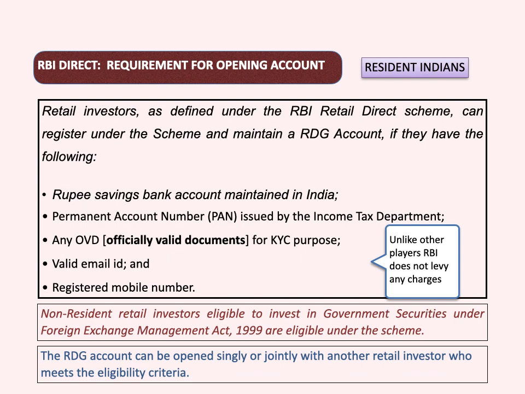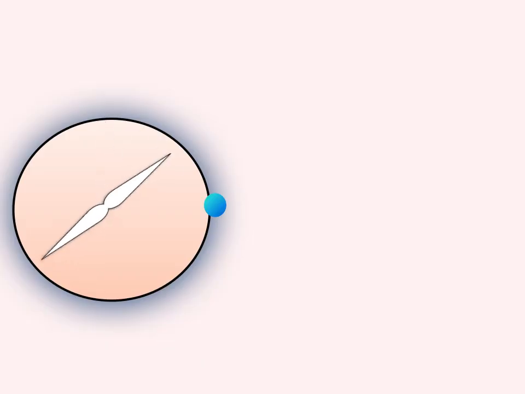The beauty of the platform is that if you go and buy government securities from other platforms or brokers, they will definitely have charges for that. Nobody will do it without charges. But here, RBI doesn't charge a single paisa as of now for undertaking these transactions, because they are promoting this and making it easily available to the retail investor. No charges are levied by RBI for undertaking these transactions. As of now, it is free of charge, right?